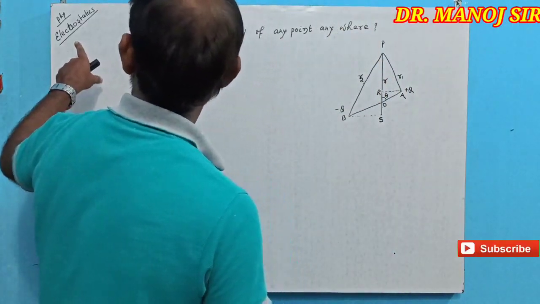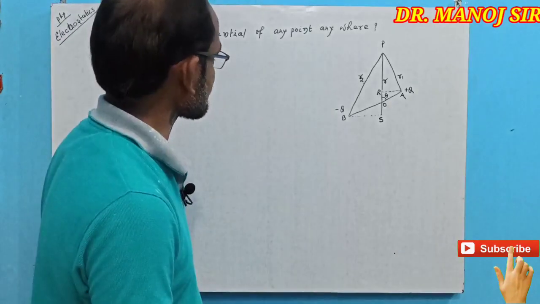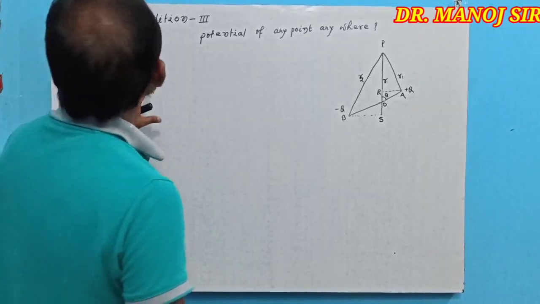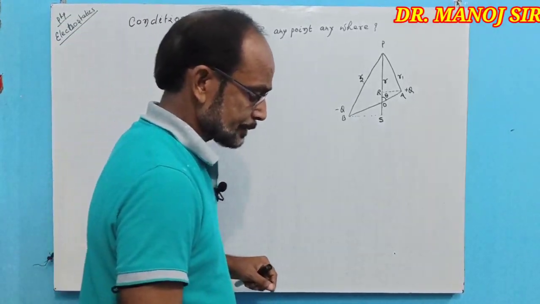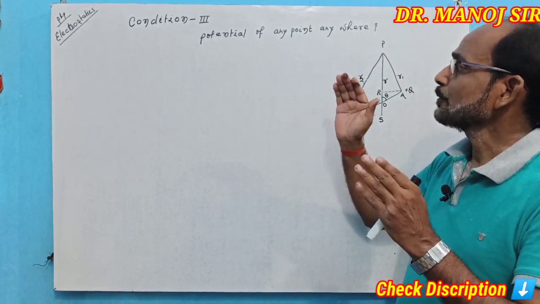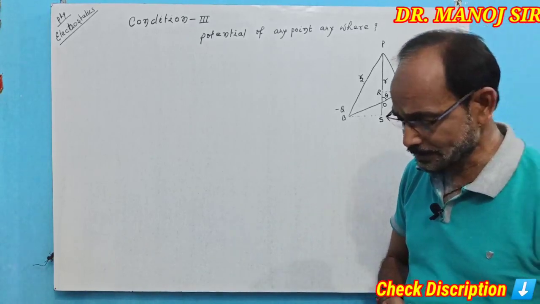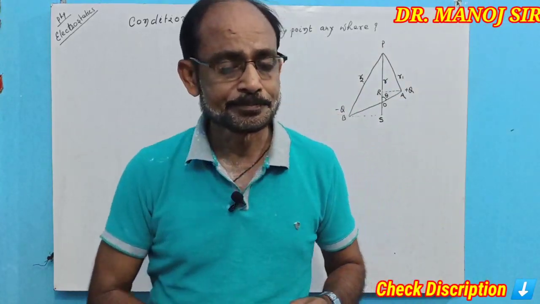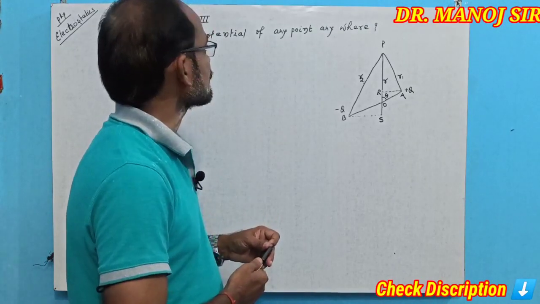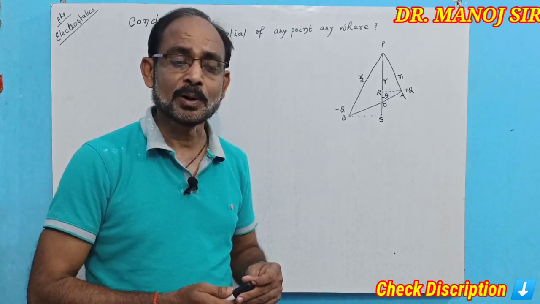In the chapter Electrostatics of Physics of class 12th, we have to study the potential and their first and second conditions. Now today I am going to discuss about the potential of any point anywhere on the dipole.